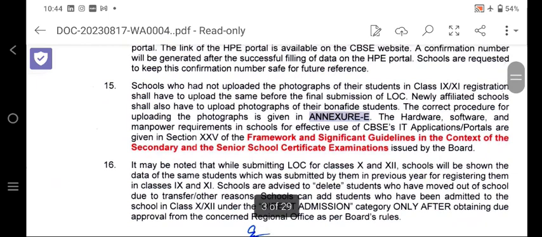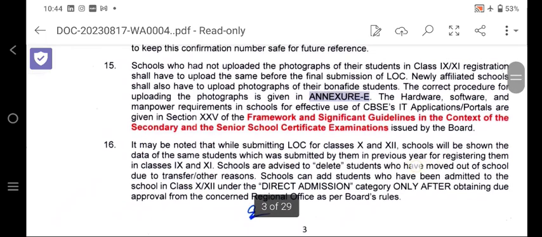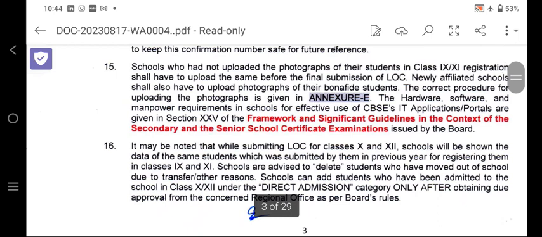Number 15: schools that had not uploaded the photographs of the students in class 9 and 11 registration shall have to upload the same before the final LOC. So if you have not done the uploading in the class 9, 10 and 11 registration, you need to upload during the time of the LOC. Newly affiliated schools shall have to upload the photographs of their bona fide students. What is the correct procedure? Very important: the procedure for uploading the photograph is given in Annexure E. I will go to Annexure E when I discuss those matters.